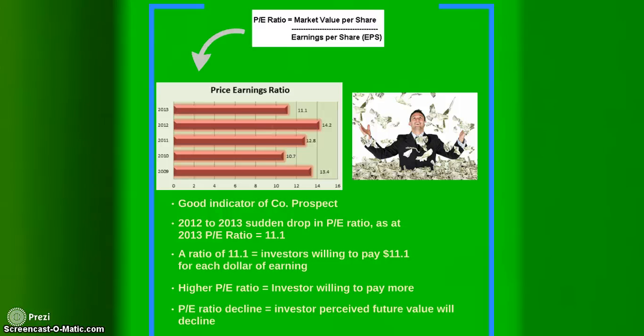Higher PE ratio equals investor willing to pay more. But here, 11.1 as at 2013, so PE ratio declined. Investor perceived future value will decline. So if you base on this, it may not be a good choice for investment.